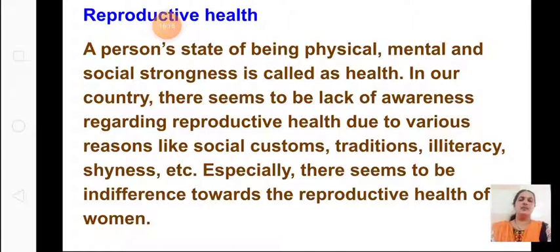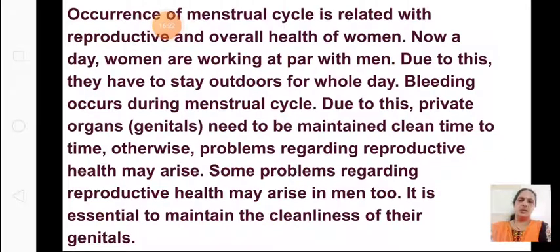Especially there seems to be indifference towards the reproductive health of women. We all know women have different problems like menstruation, the menstrual cycle. Every month her genital organs should be kept very clean, because there is a possibility of infection. The occurrence of the menstrual cycle is related to reproduction and the overall health of women. Nowadays, women are working on par with men, so they have to stay outdoors for the whole day.